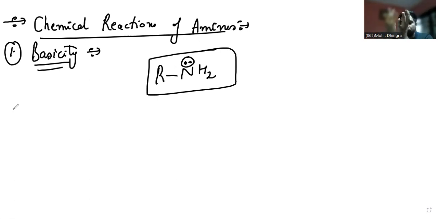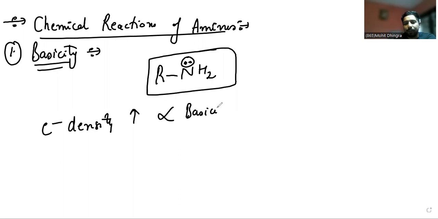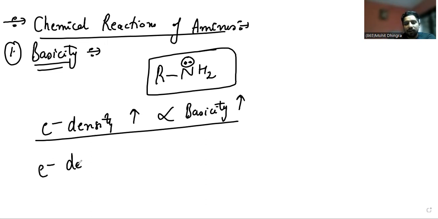In the exam, a number of questions on acidity and basicity are asked. Wherever electron density is high, basicity is always high. Higher the electron density, higher is the basicity, and higher electron density means lower acidity.